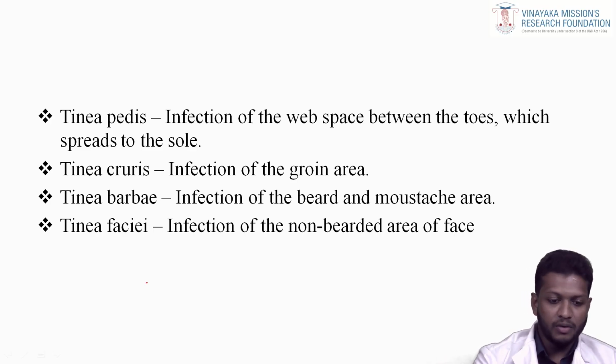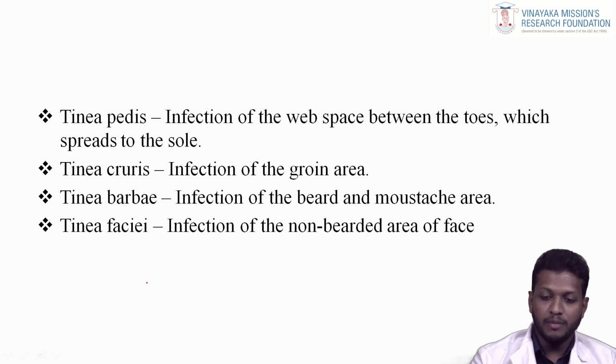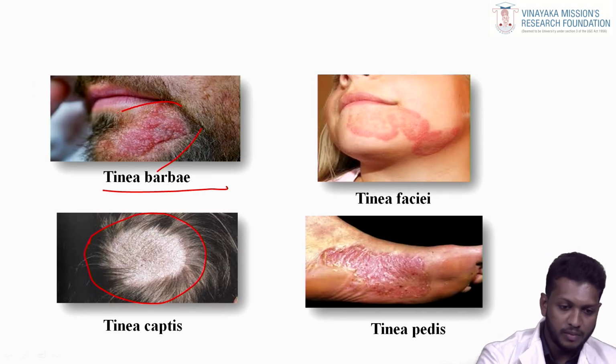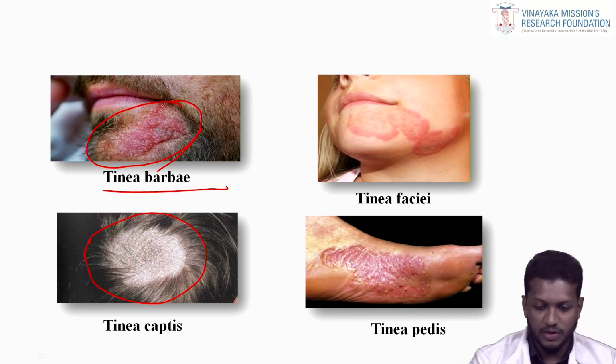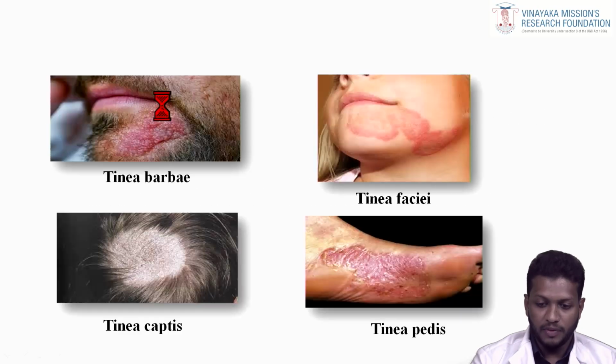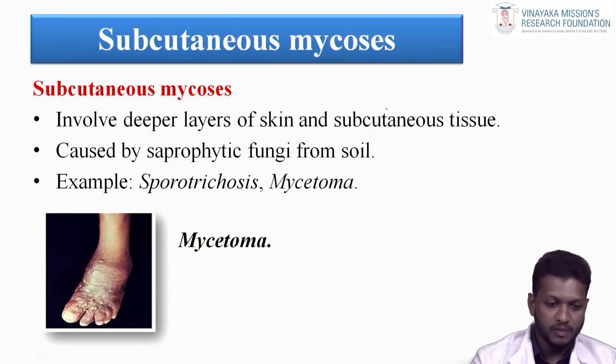Next, Tinea cruris, infection of the groin area. Tinea barbae, infection of the beard and mustache area. This is Tinea barbae. You can see it's the beard area, and this is the infection. Tinea faciei is infection of the non-bearded area of the face. You can see the non-bearded area and the infection.